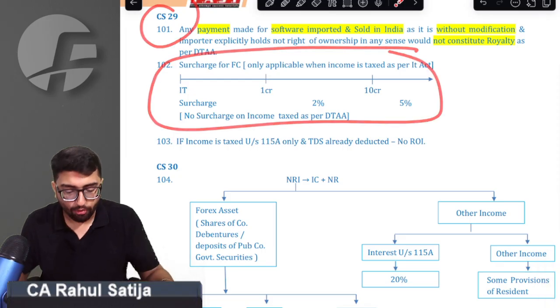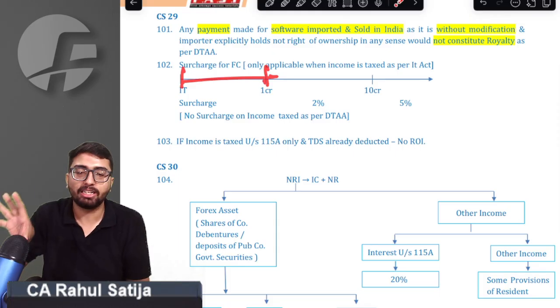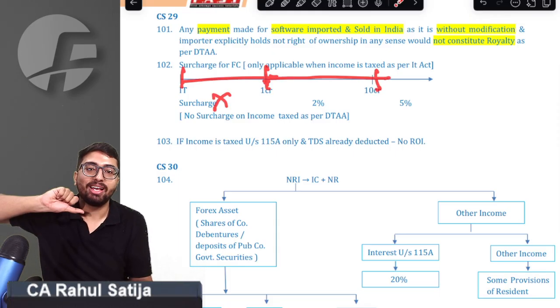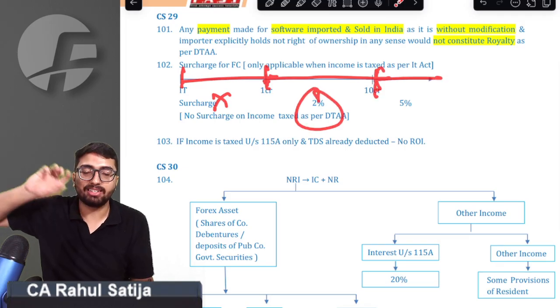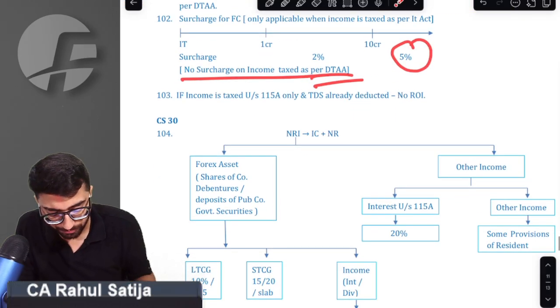Foreign company, surcharge applicable. If a foreign company has income up to 1 crore, no surcharge is applicable. If a foreign company has income exceeding 1 crore but up to 10 crore, then 2% surcharge is applicable. If it has income exceeding 10 crore, then 5% surcharge is applicable. We got that point.